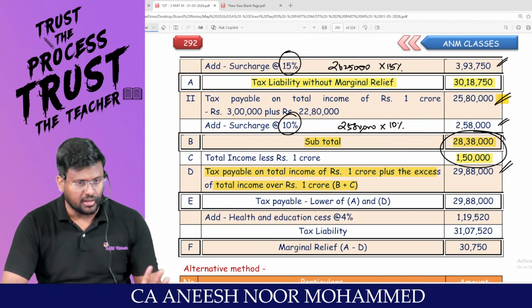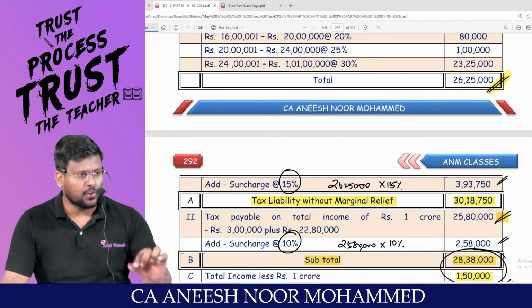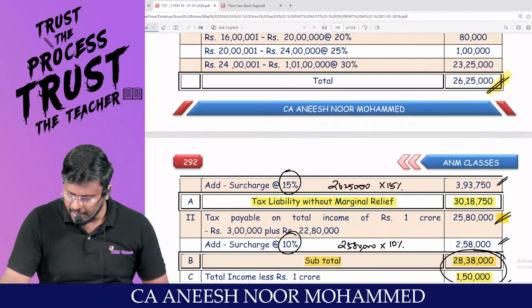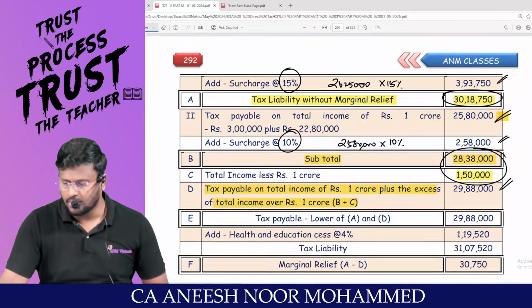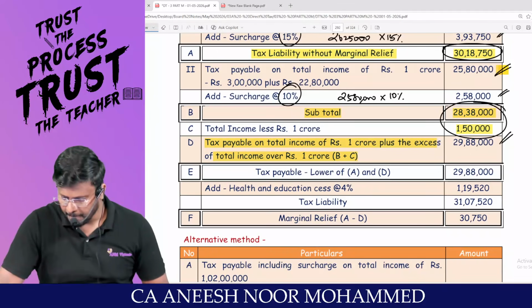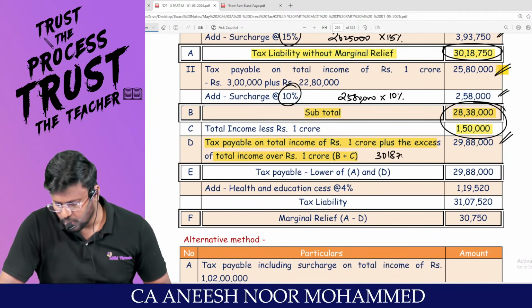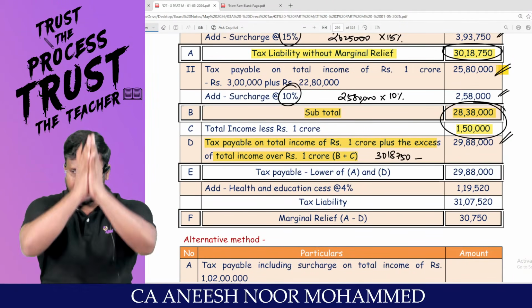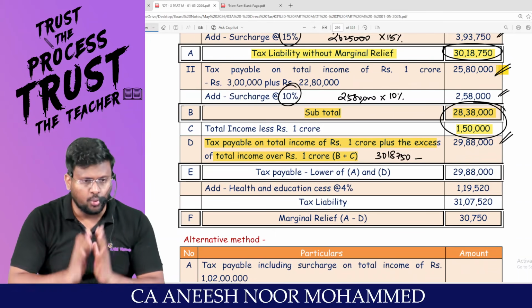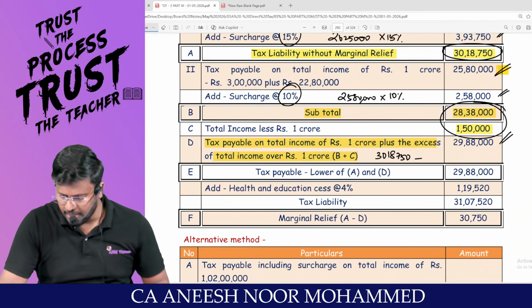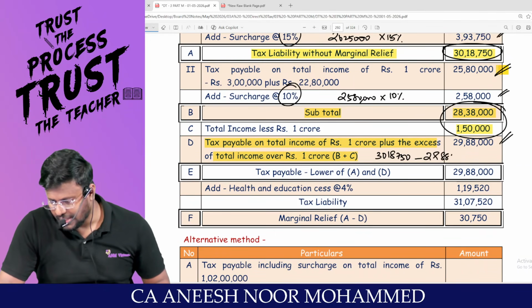Now the assessee is thinking that if I treat that 1,50,000 as my income, my tax payable is 30 lakh 18,750. But if I say to the government, I am ready to gift you 1,50,000, then my tax liability is only 29 lakh 88,000.